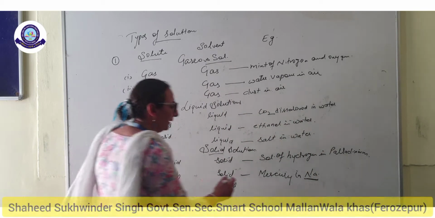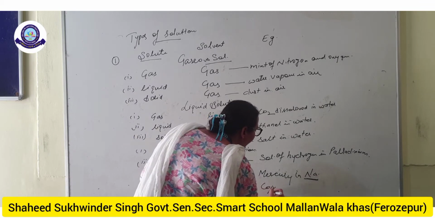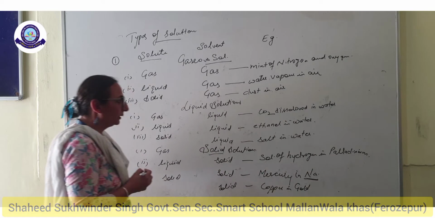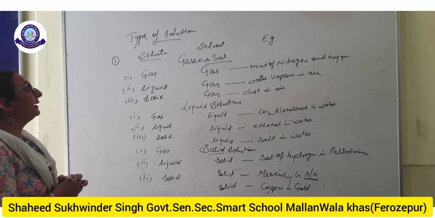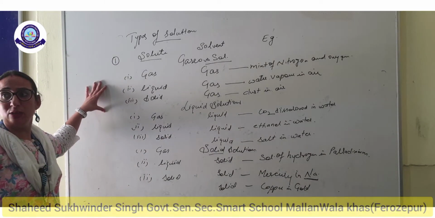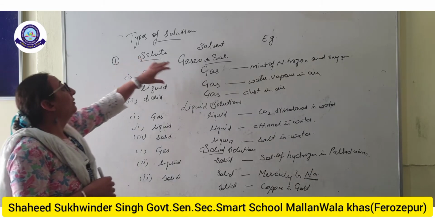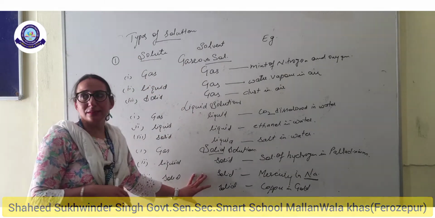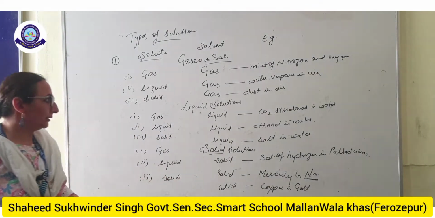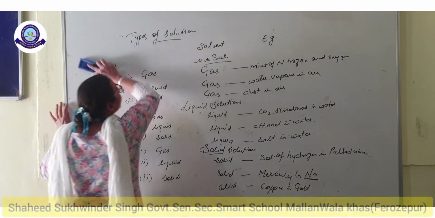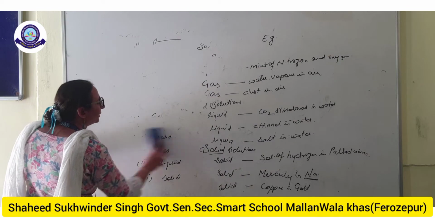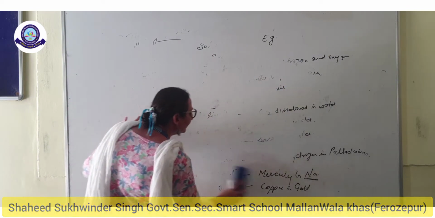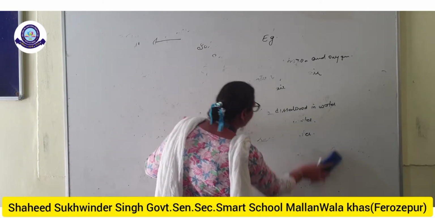Solid in solid, that is copper in gold. So these are the 9 types of solutions we obtain by varying the solvent, gas, liquid and solid solutions, right? This is the type of solution on the basis of the physical state of the solute and the solvent.